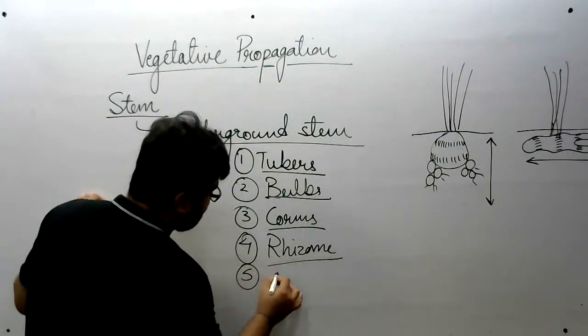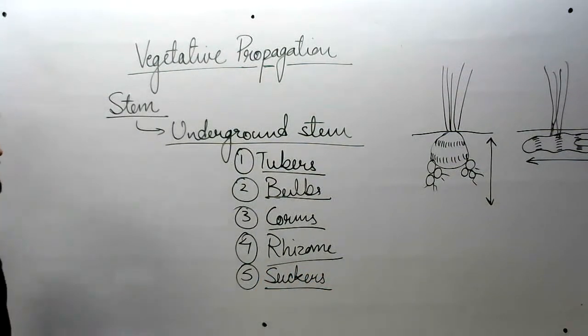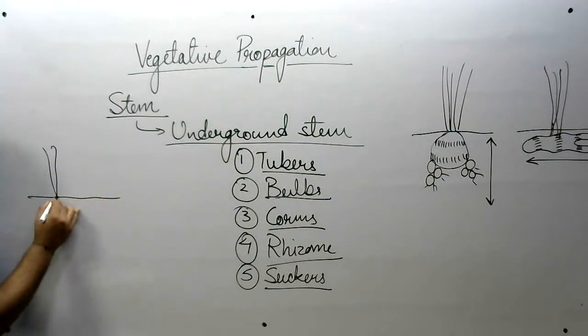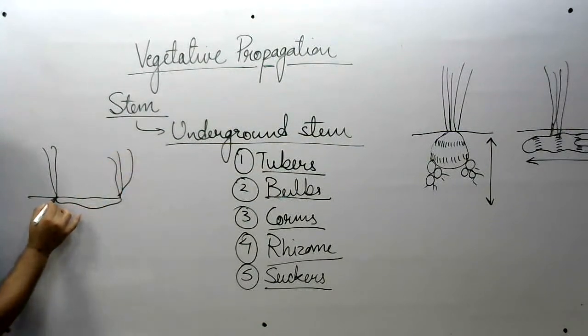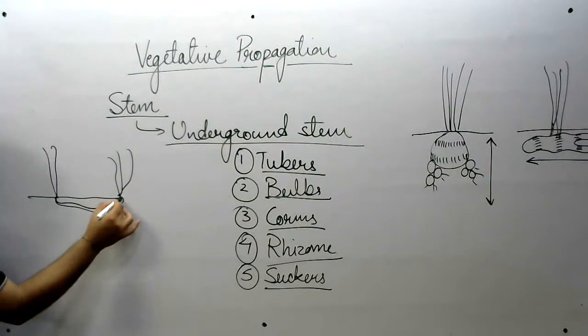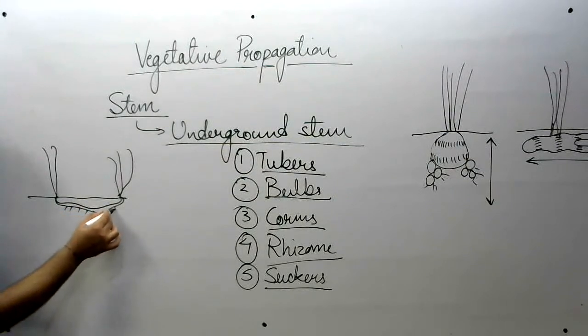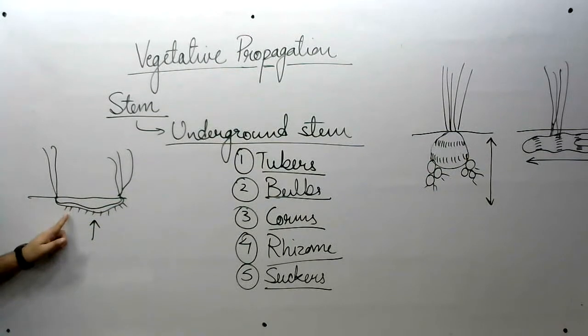The last type of underground stem is suckers. Okay, there is a plant. This is ground. Sucker runs here and forms a new plant. One of the branches of the stem goes underground and runs like this. It is having roots all over it. This is the sucker. The best example of a plant in which suckers are found is mint.